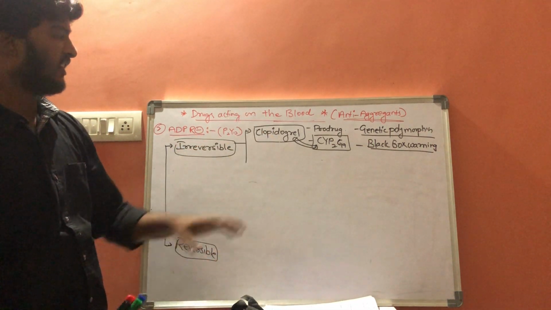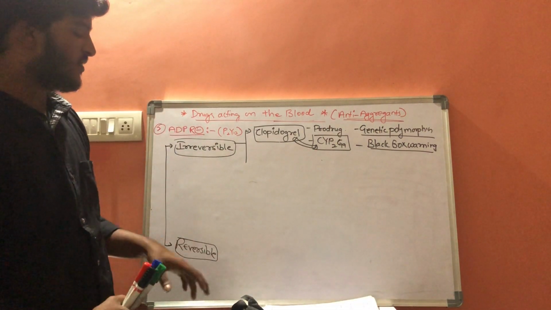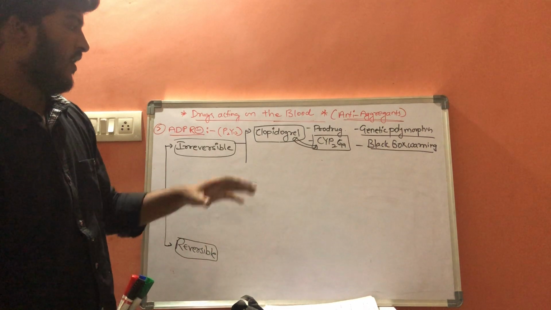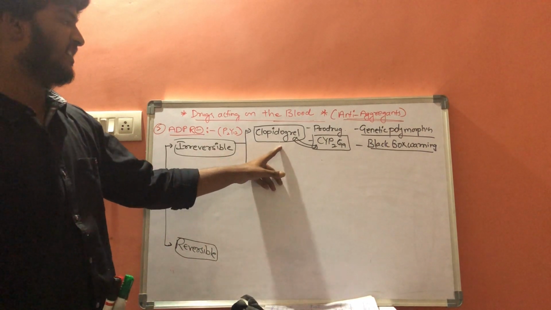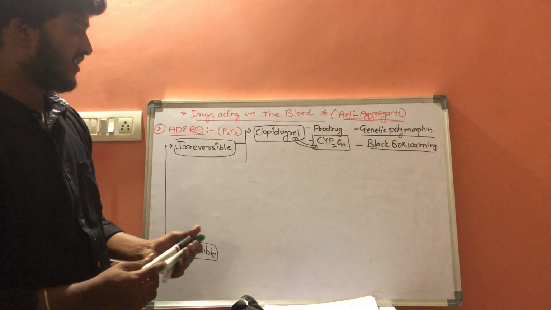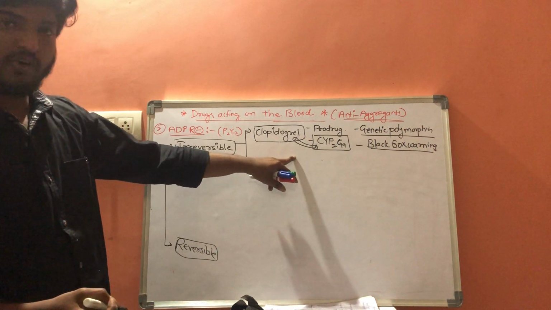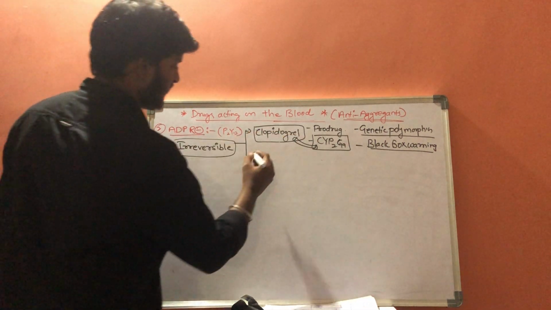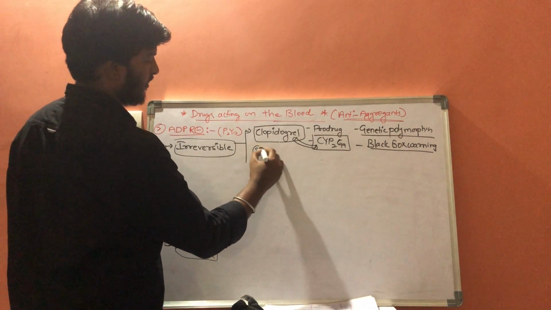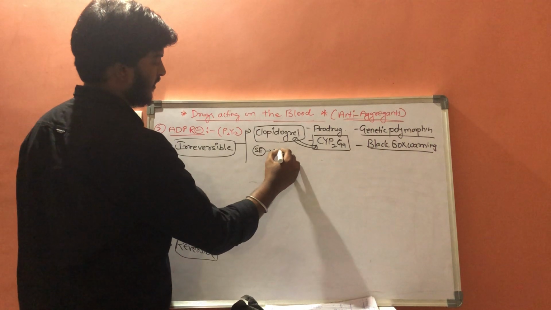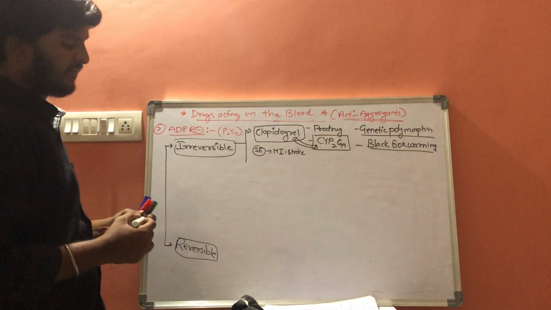Now this is the information about clopidogrel. Now what are the uses of clopidogrel? Before going to uses, there is one more disadvantage: excessive usage of clopidogrel in a normal patient results in a high risk of myocardial infarction and stroke.